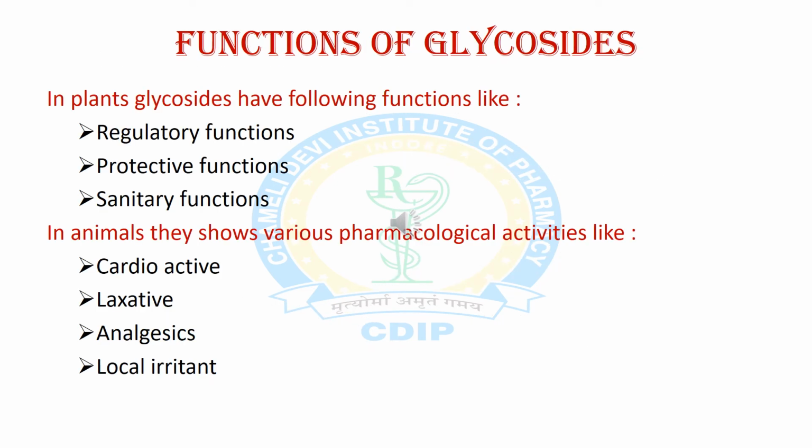In the last slide, we will discuss the various functions of glycosides. They regulate various functions in plants like regulatory functions, protective functions, and sanitary functions. They also convert toxic materials to non-toxic materials, and they also transfer water-soluble substances by using monosaccharides. These are also a major source of energy due to the presence of sugars. And they also regulate various metabolic activities like growth.